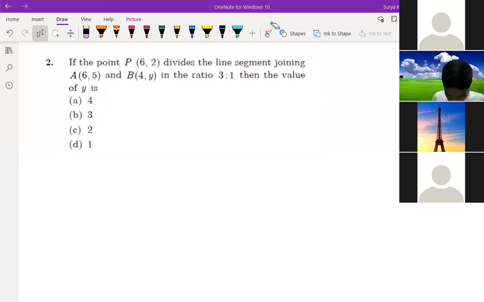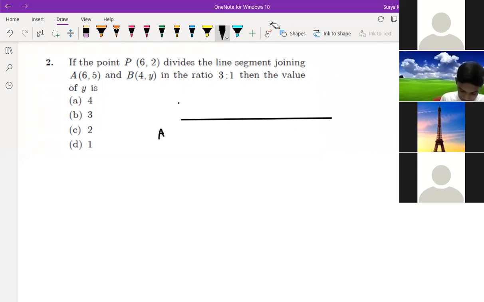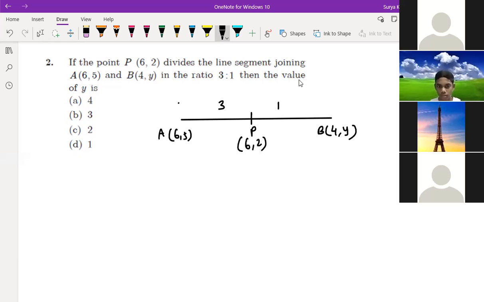So see children, here what is happening in this case, there's a line, okay? Here's a line. Line name is A and B. That is your A is 6,5 and B is 4,y. Any point P is there in between, that is in ratio 3:1. Okay. Others also got 1 only, fine others. And this P is 6,2. So we have to find y over here, right?